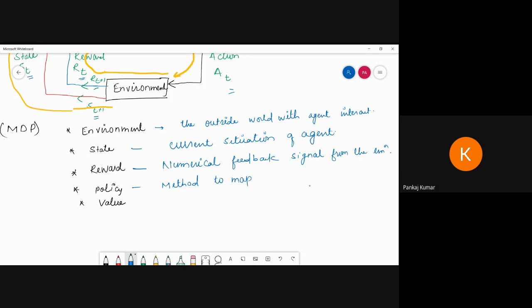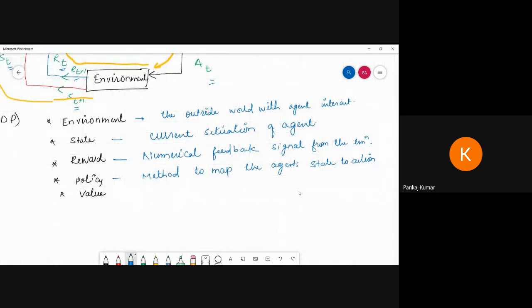Policy is to select an action for the given state. So a state to action mapping, and the value, that means the future reward that the agent would receive by taking the action in the given state.